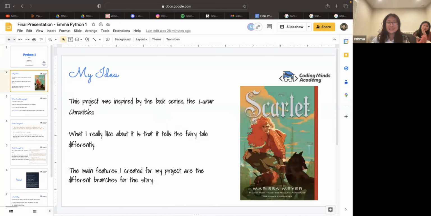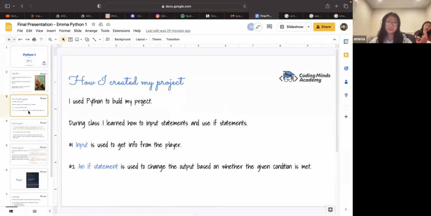My idea was inspired by the book series, The Lunar Chronicles. What I really like about it is that it tells the fairy tale in different genres. The main features I created for my project are the different branches for the story.